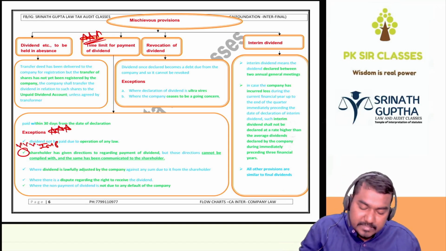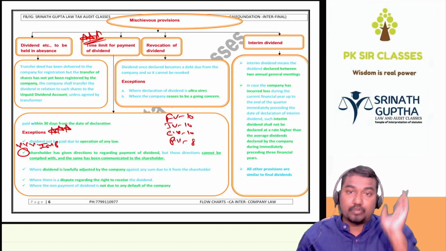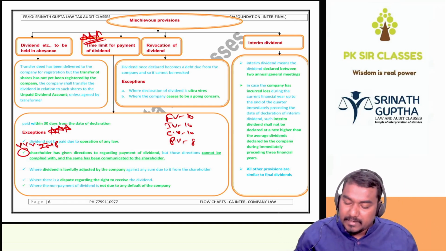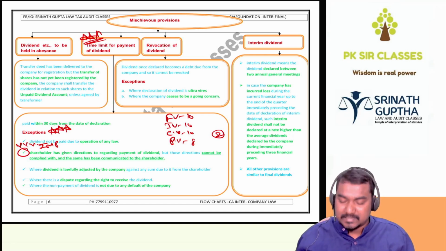For example, what is the meaning of lawfully adjusted? Face value of the share is 10 rupees, issue value of the share is 10 rupees, called up value also 10 rupees, paid up value is only 8 rupees, there is arrears of 2 rupees, shareholder is not paying. Dividend declared also 2 rupees, company is setting off the 2 rupees for the unpaid calls, so company is not liable.